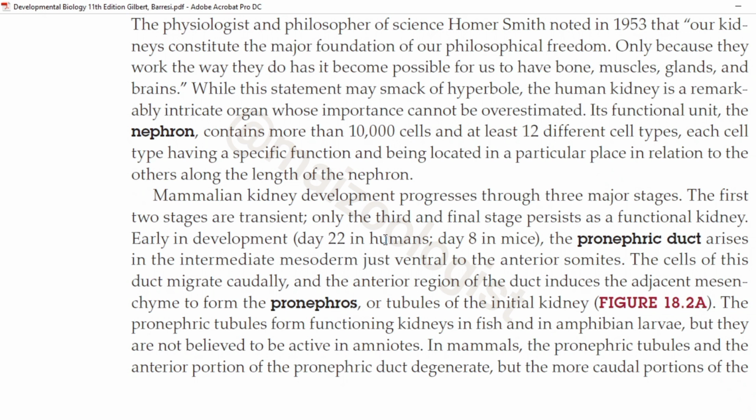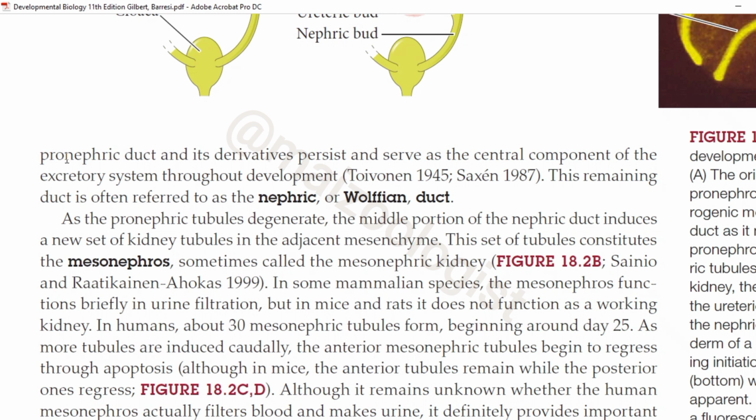The pronephric tubules form functioning kidney in fishes and in amphibian larvae, but they are not believed to be active in amniotes. In mammals, the pronephric tubules and the anterior portion of pronephric duct degenerate, but the more caudal portion, or the portion that is present towards the tail end, the caudal portion of the pronephric duct and its derivatives, persists and serves as a central component of excretory system throughout development. This remaining duct is often referred to as the nephric duct or Wolffian duct.